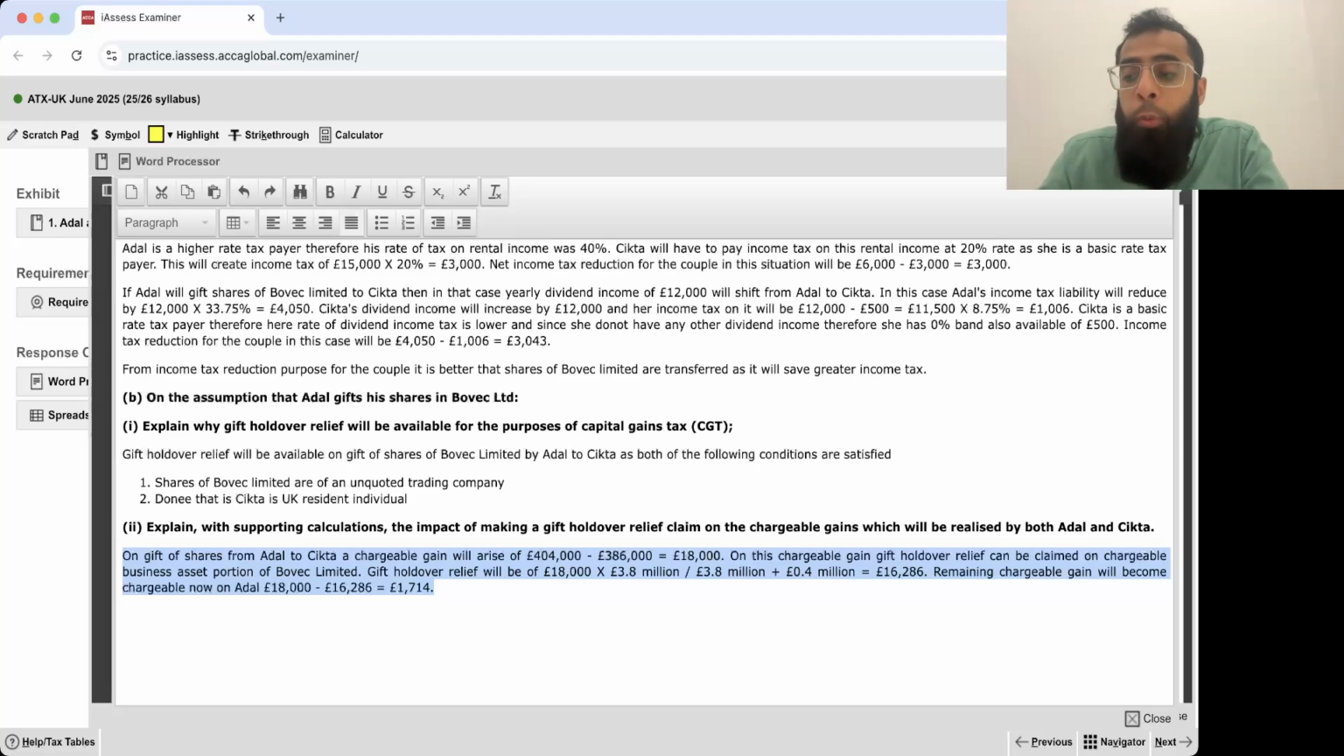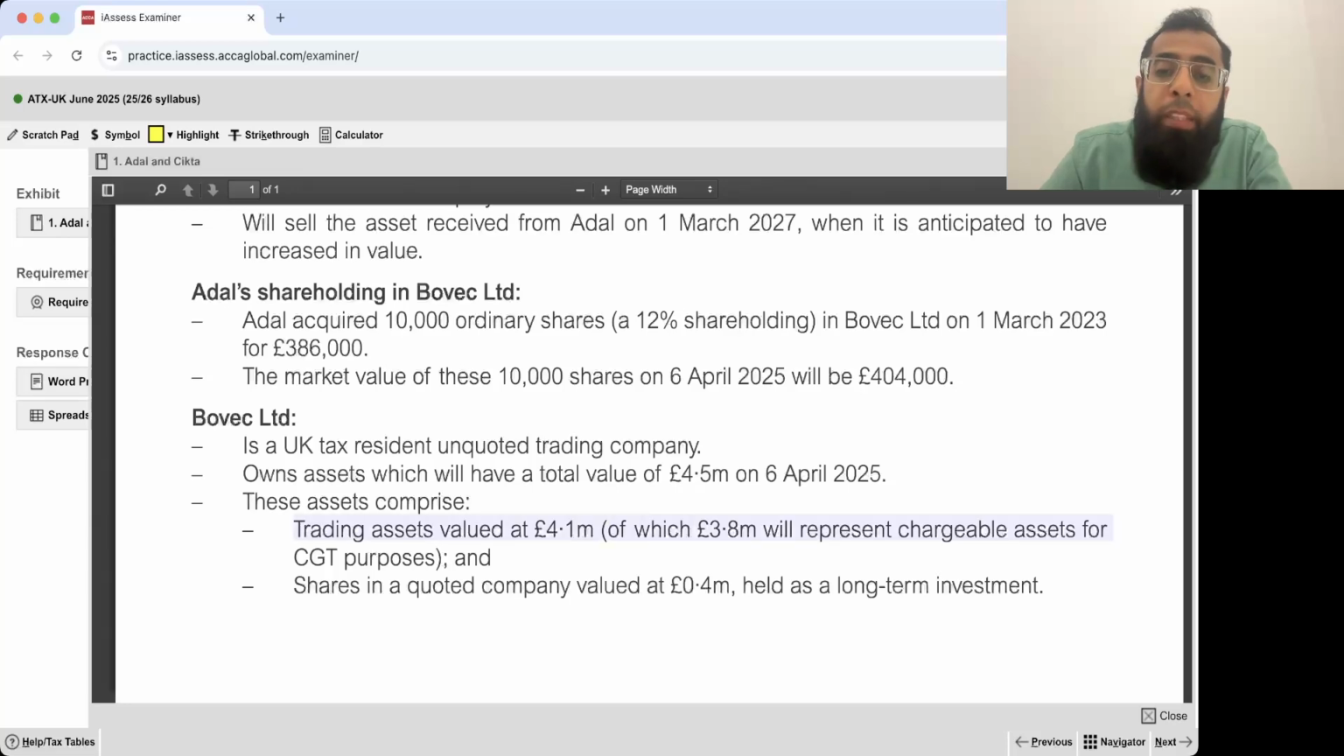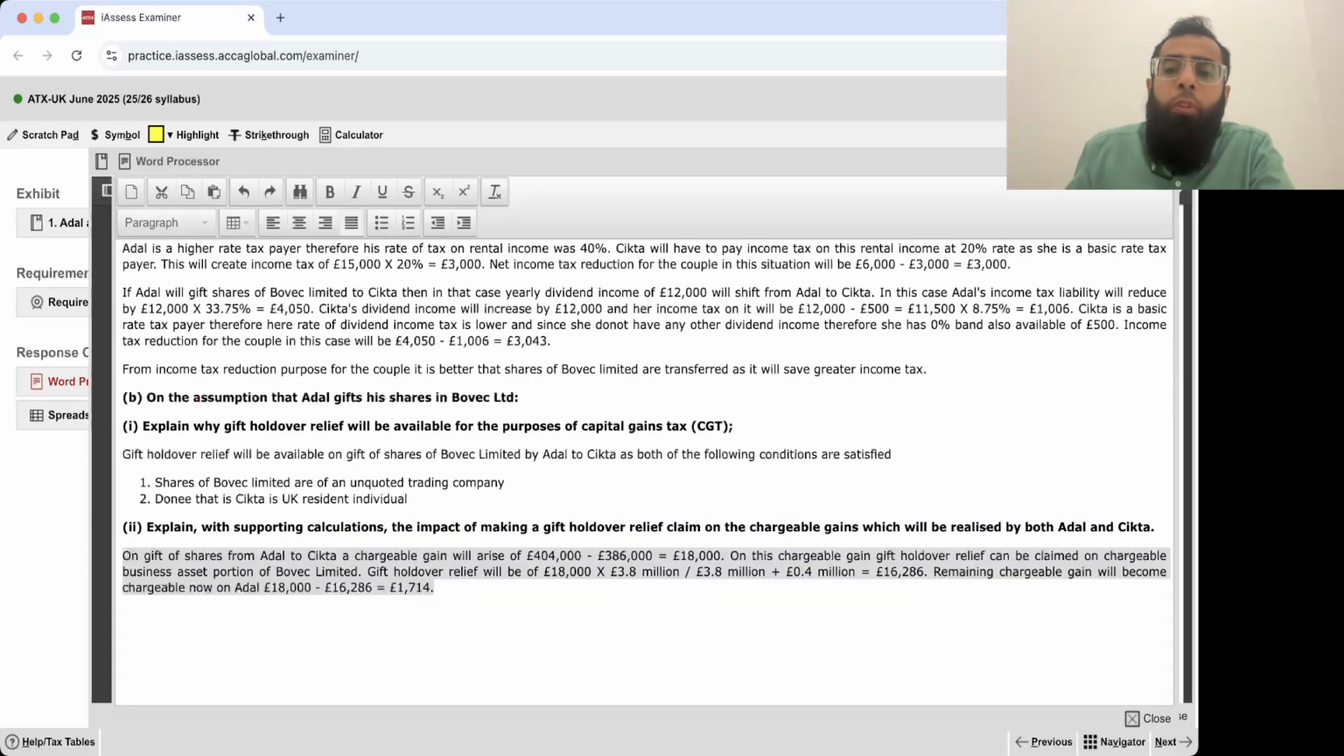Now on this gain, we will be going for gift holdover relief. Gift holdover relief will be 18,000 multiplied by 3.8 million, the chargeable business assets, divided by 3.8 plus 0.4. You can use your external calculator. Otherwise, the calculator is available here also. But obviously, using an external calculator is more comfortable. The remaining chargeable gain will become chargeable now on Adil, of 1,714. Adil will have to be assessed to capital gains tax on it in the year of gift.